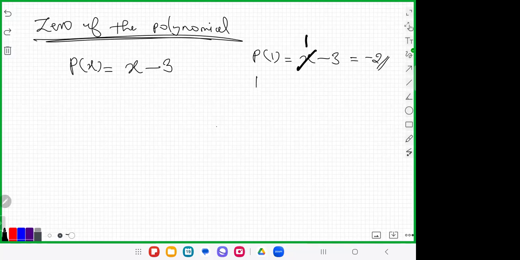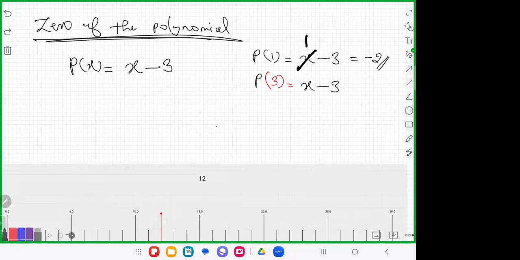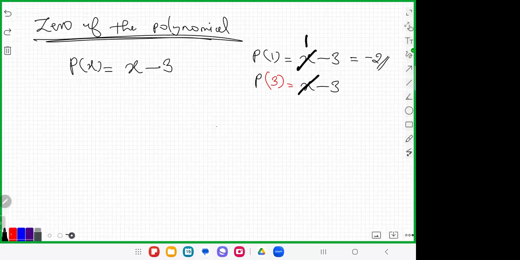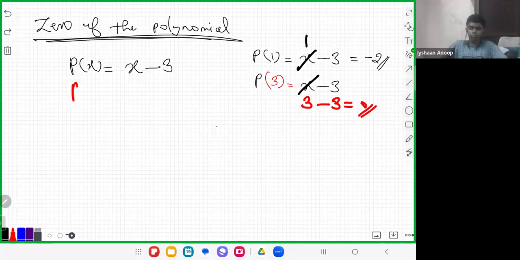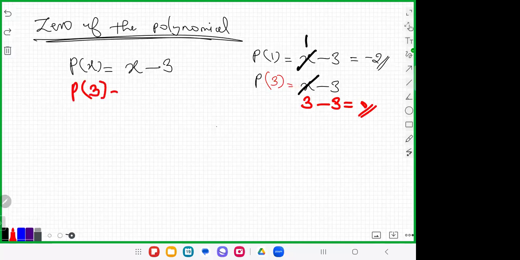And if you want to find p of 3, in x minus 3, we replace x with 3. So it is 3 minus 3, which is 0. So if x is equal to 3, the entire value of the polynomial becomes 0.